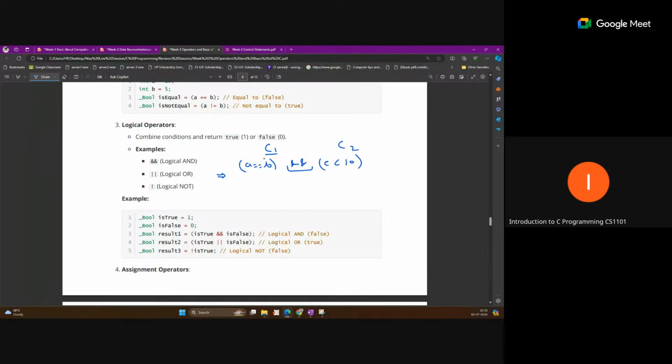We have already mentioned that if both conditions are true, then the output will be true, otherwise false. If the compiler is checking the first condition, C1, and the first condition is false, then the second condition will not be executed or checked; it is ignored by the compiler.